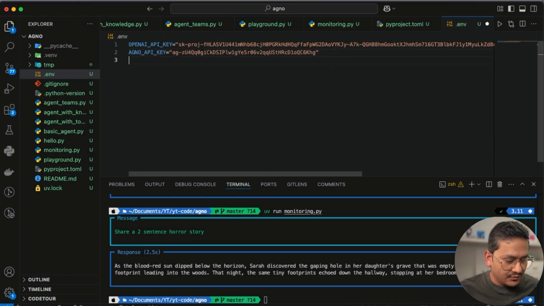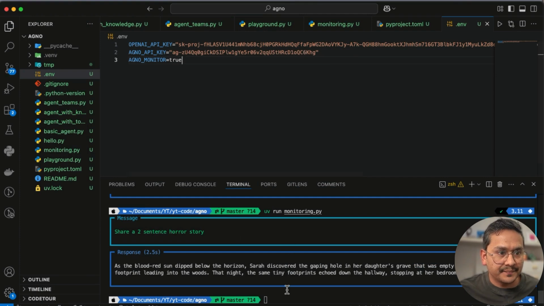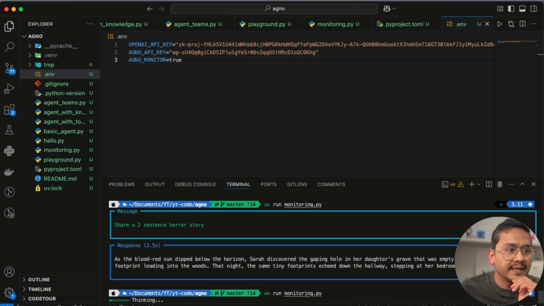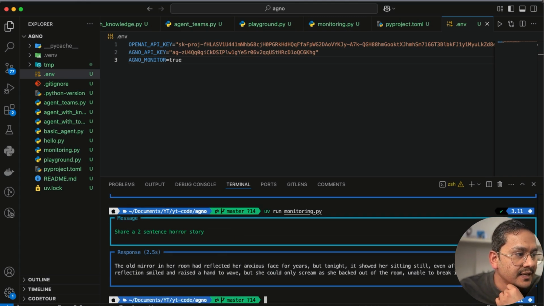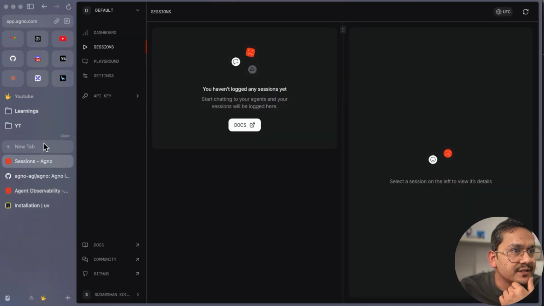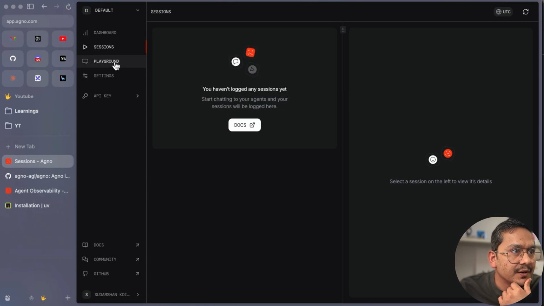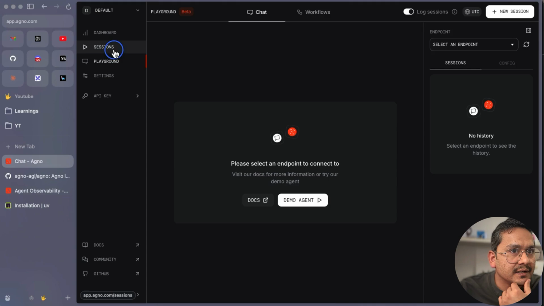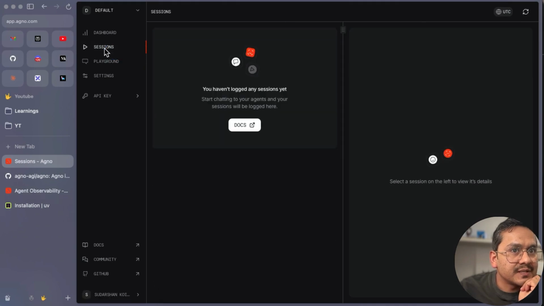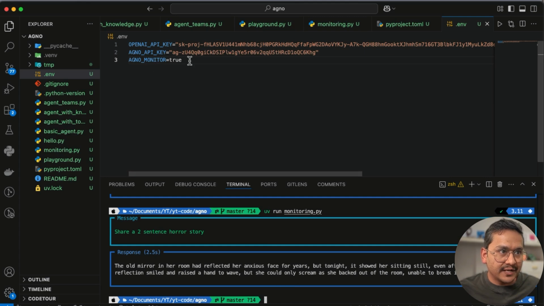So what we can do is AGNO monitor equals to true. I save this one. I will run this again, right? This is there. I will go to the sessions. I will refresh this. It is still not there. The session does not seem to be working. But one thing I can do now is I have this AGNO monitor equals to true.